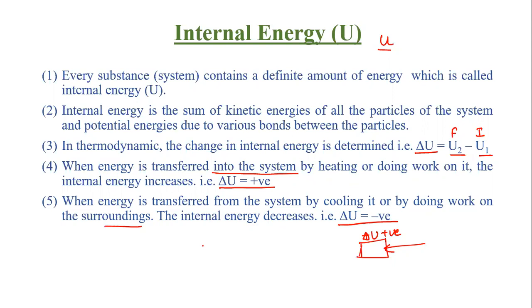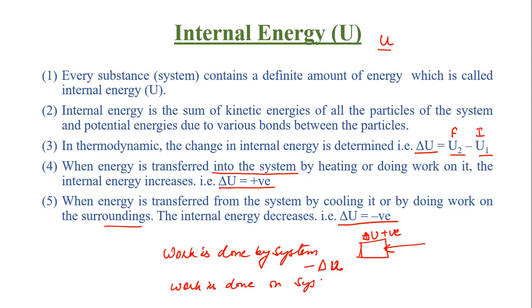When the system is doing work, when work is done by the system, it means negative delta U. When work is done on the system, then positive delta U. Clear? These two points?